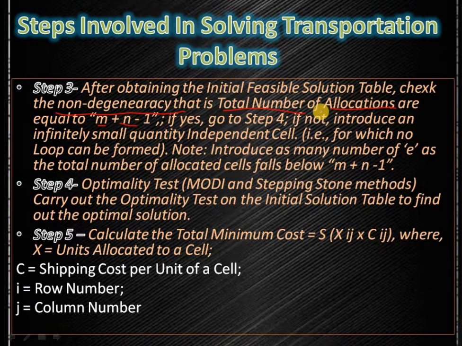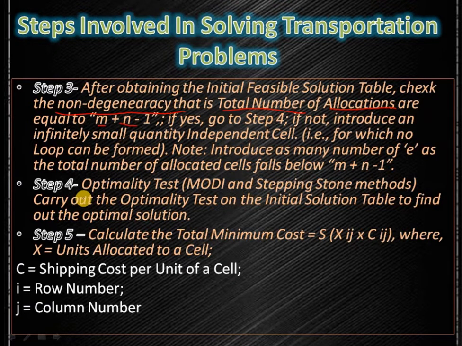Example, if there are 6 allocated cells in the given problem, m plus n minus 1 must be 6, then only it's non-degenerate, otherwise it's degenerate. Then you can't proceed to step 4, you have to go back. If it is non-degenerate, go to step 4.